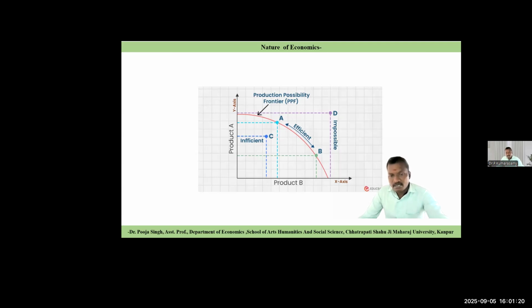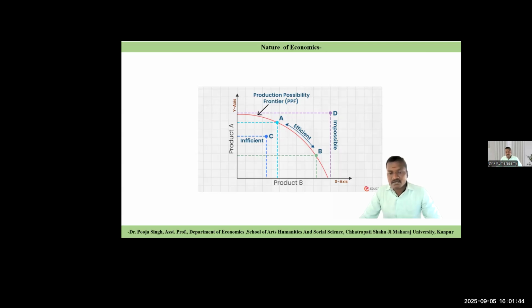Point A explains more units of product A, fewer units of product B. Then option B, fewer units of product A, more units of product B. There are two efficient points, or alternate choices.